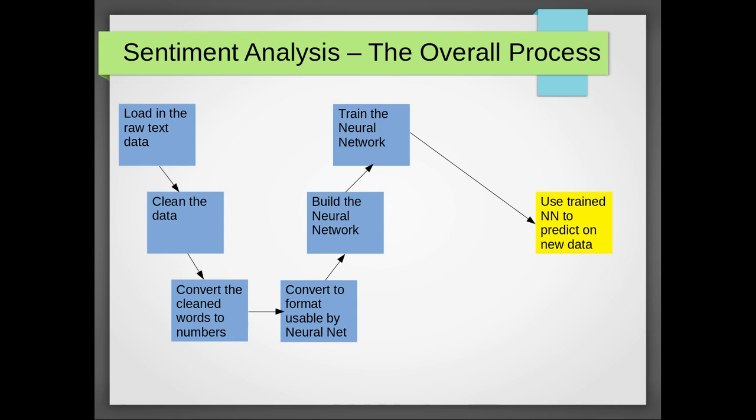We then convert those cleaned up data into numbers, and again we'll talk more about that. We then convert it into a format that's usable by a neural network. We build the neural network, then we train the neural network, and then finally, once we've done all this prep work, we then use that trained neural network to predict on our new data, to apply that sentiment analysis to our unseen data to actually use this stuff.